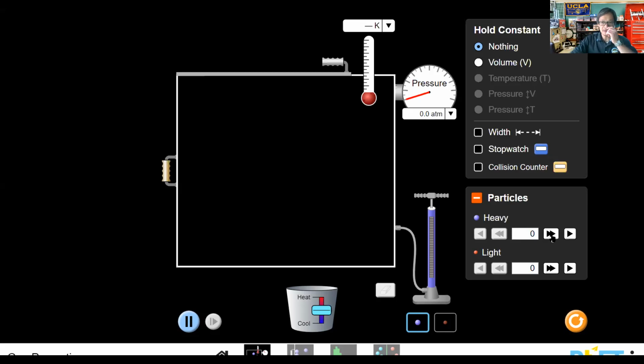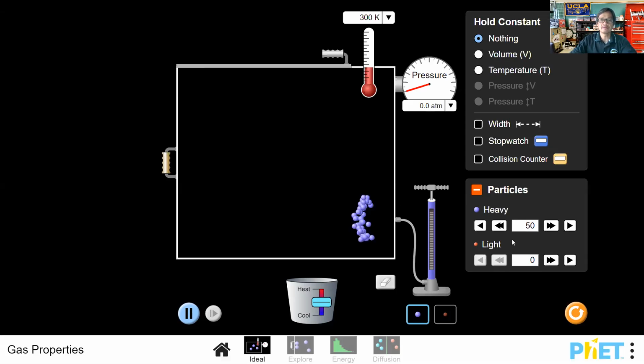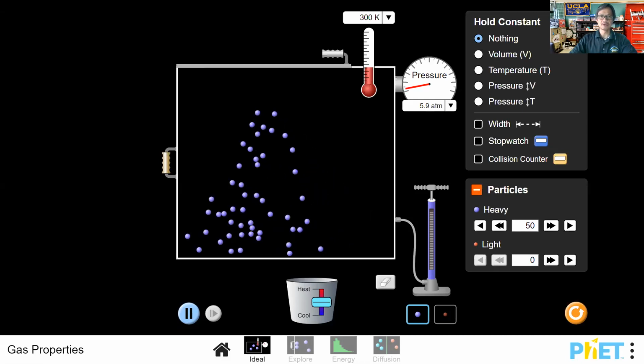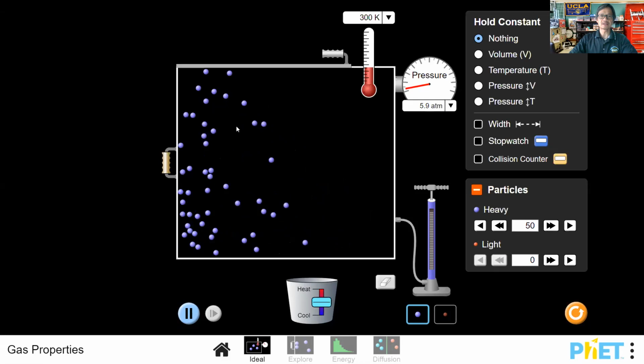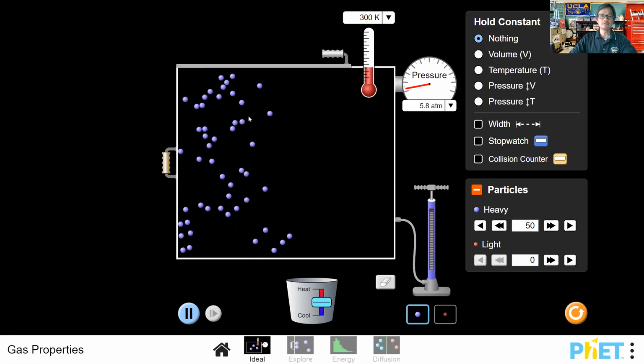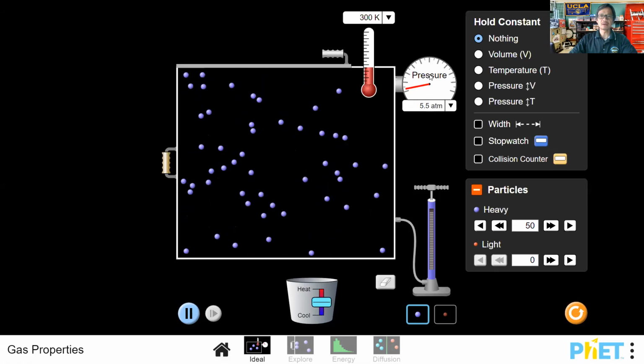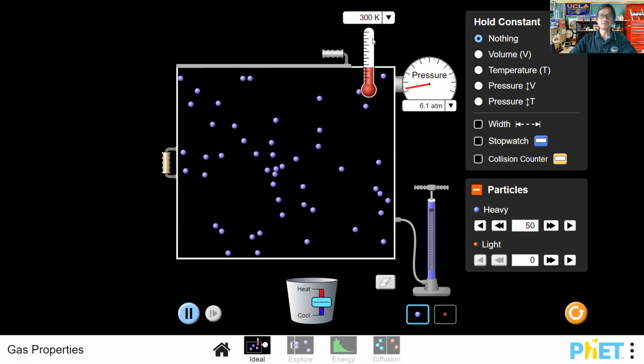We're going to go ahead and put in 50 particles. Okay, so there I have injected into the chamber now 50 gas particles. What we're doing here, folks, is making the connection between the microscopic movement of these gas particles and the macroscopic observations we can make on this pressure gauge here and on this thermometer here.